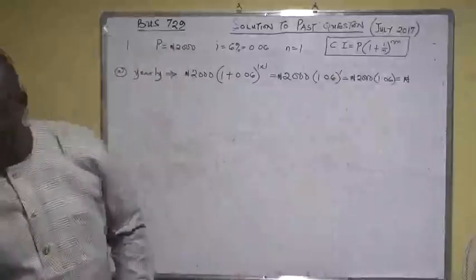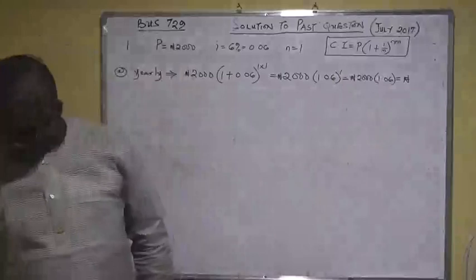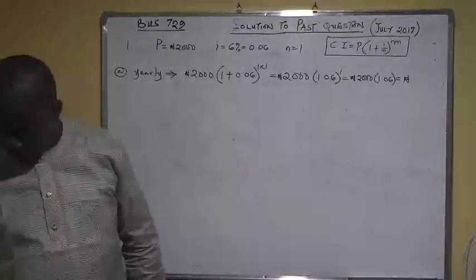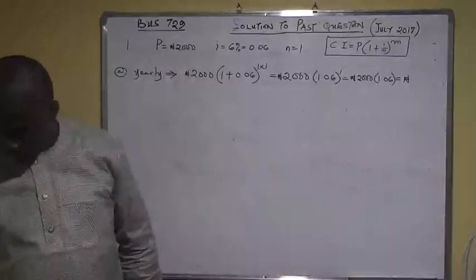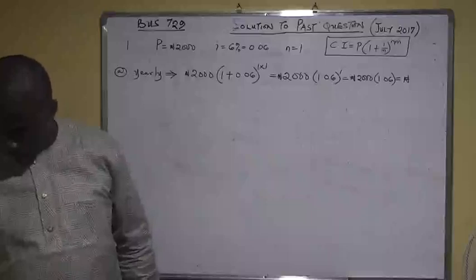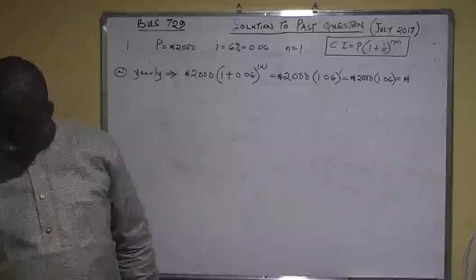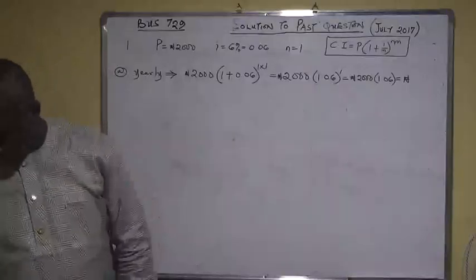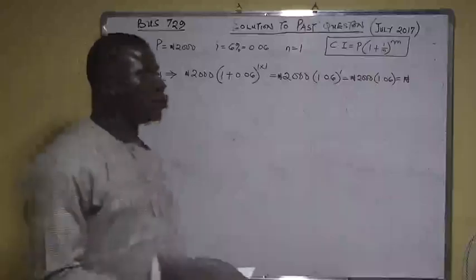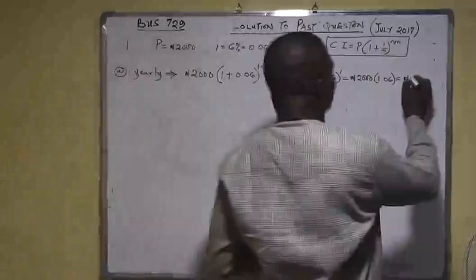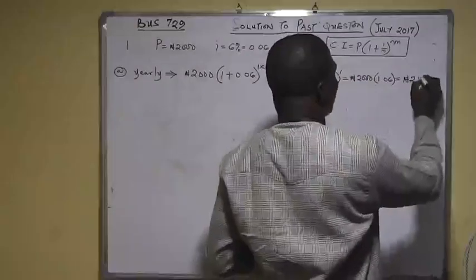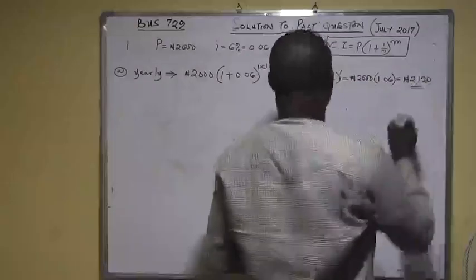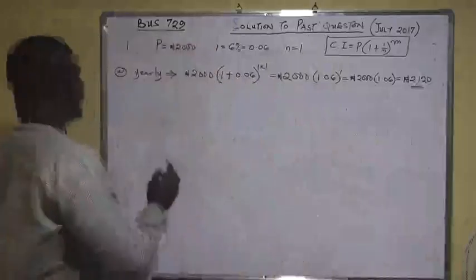Now, using my own phone to get that value, I'm going to say 2,000. You calculate it from your own end. 2,000 times 1.06 will give us 2,120. That's 2,120 naira. That's the answer to the first one.